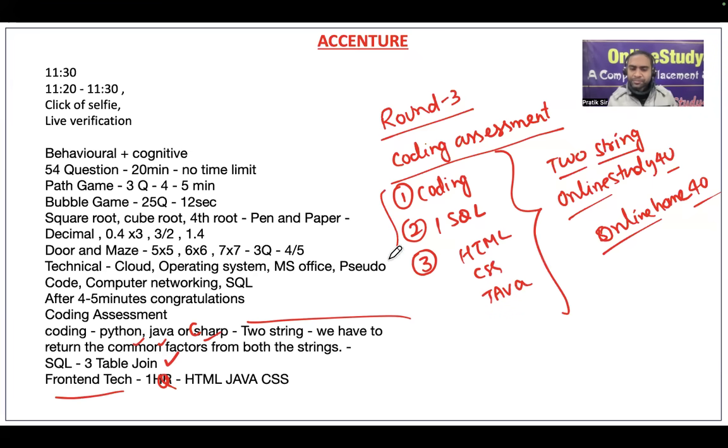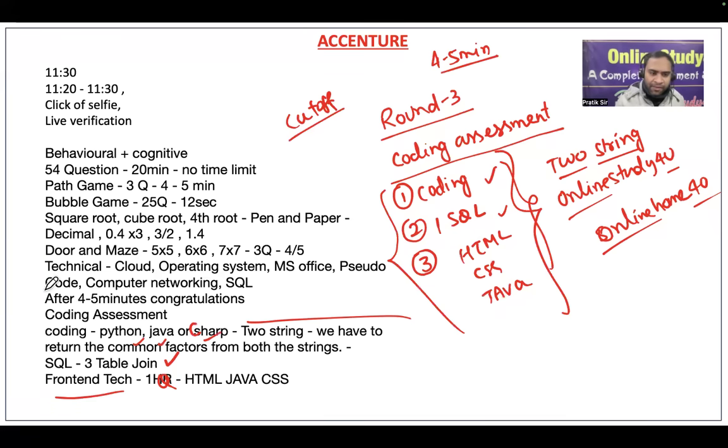So friends, here also, many times your cutoff will be decided on the number of seats. Okay, so nobody can tell you the exact cutoff, but definitely if you do one coding or one SQL question, so out of 3, if you do any 2, you will still be able to clear. And the most important thing was, friends, immediately after the round you will get to know within 4 to 5 minutes that congratulations, you have moved to the other round. After you complete round 1, round 2, round 3, you will come to know that you have moved to another round.